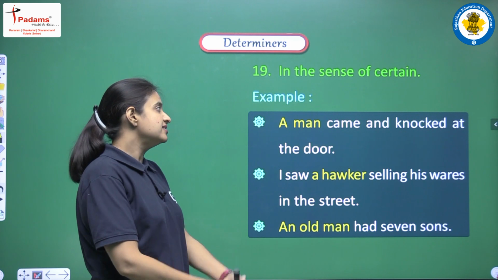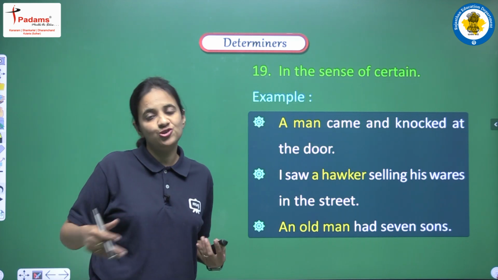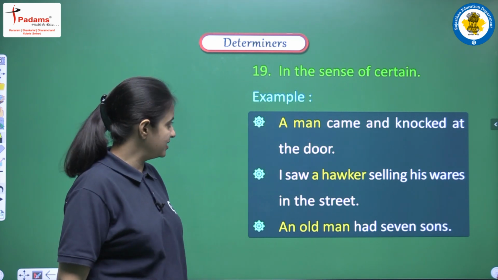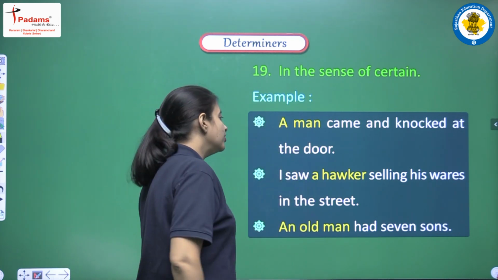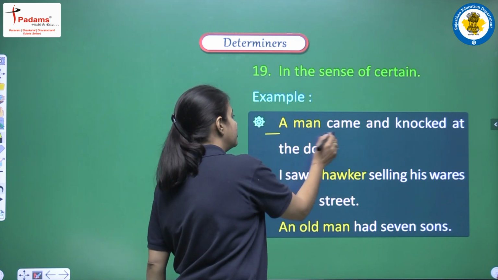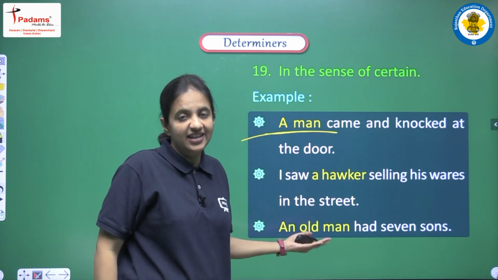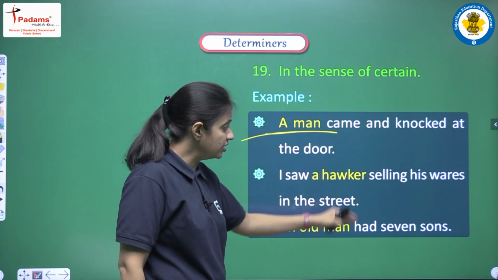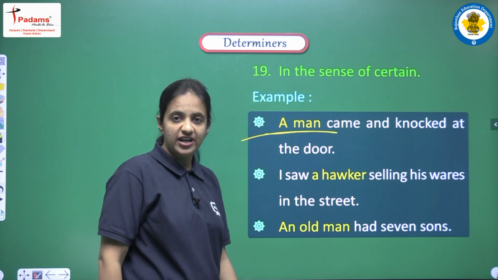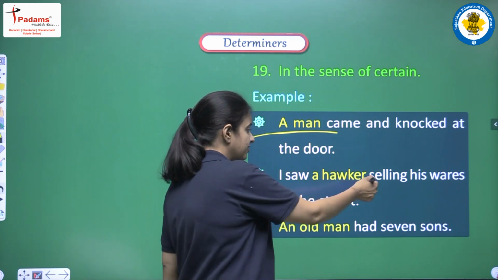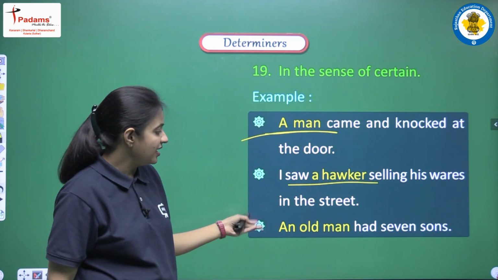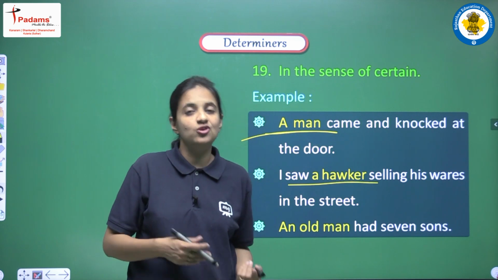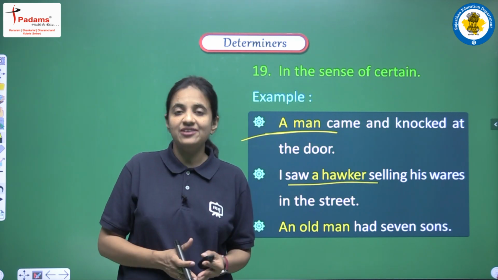Next use is in the sense of certain. So if we are trying to show some certain things, then also we can use these articles a or an. So let's see some examples. A man came and knocked at the door. So here we are showing the certainty, and this is the reason we are using a. Similarly, I saw a hawker selling his wares in the street. So we were very much certain that yes, there was a hawker. Next we have, an old man had 7 sons. So in this sense also, when we are trying to show the certainty, we can use these articles a or an.